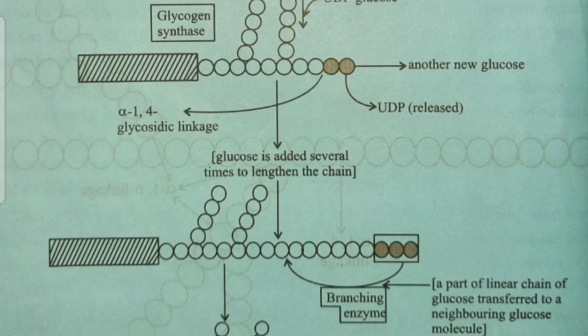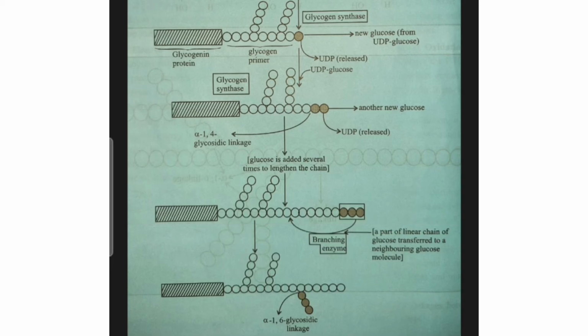Now moving forward with the next reaction, step number 4. Here the glucose from UDP glucose is added to the terminal carbon of the pre-existing glucose primer carried on the glycogenin protein molecule.